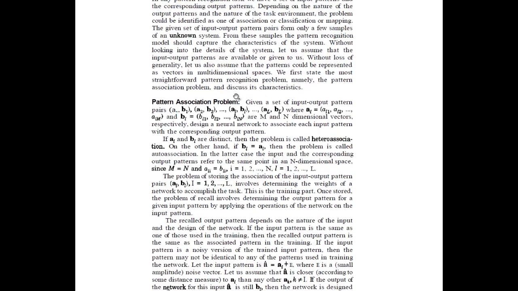Now for the pattern association problem, given the set of input output pattern pairs A1 B1, A2 B2, so on, AL BL, where Al1, Al2, up to AlM and Bl1, Bl2, up to BlN are M and N dimensional vectors. Okay, so these are the vector quantities, that is the consideration of the inputs. Design a neural network to associate each input pattern with the corresponding output pattern. So here we need to correspond the output with respect to the input.